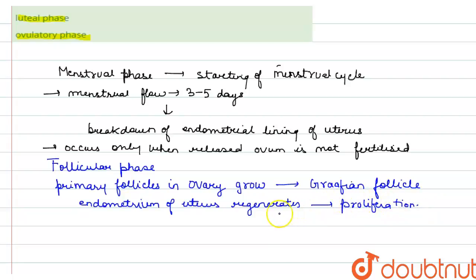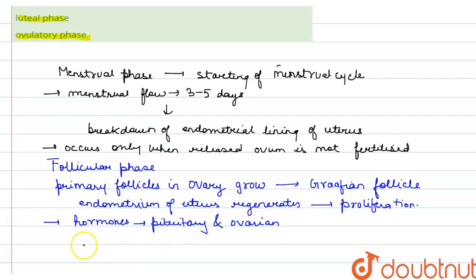Now these changes in ovary and uterus are induced by the changes in the levels of pituitary and ovarian hormones. Now what causes these changes? They are due to the hormones. And what are those hormones? Those are pituitary and ovarian hormones. All right. Now these hormones result in the primary follicles in the ovary growing into Graafian follicle, and the endometrium of uterus regenerating through proliferation.